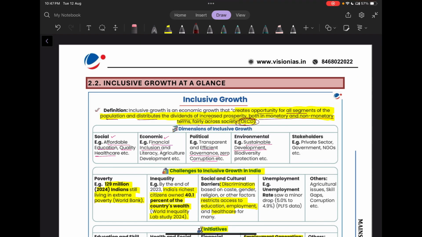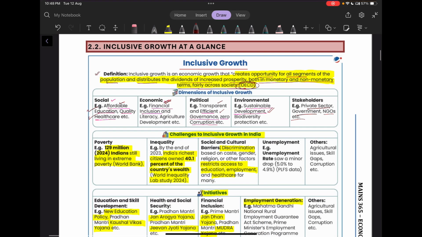Now, what are the dimensions? It has a social dimension, that the economic growth should be affordable. There should be quality education, quality healthcare. Then there should be financial inclusion. Then the growth should be politically transparent and efficient. There must be zero corruption. Then the growth must be sustainable, environmentally sustainable. Then the stakeholders should include the private sector, the government, as well as the NGOs and various other stakeholders.